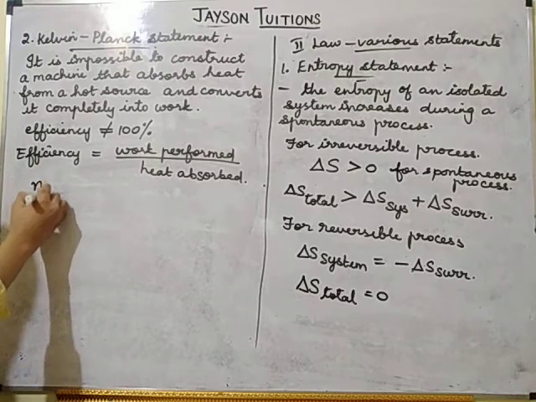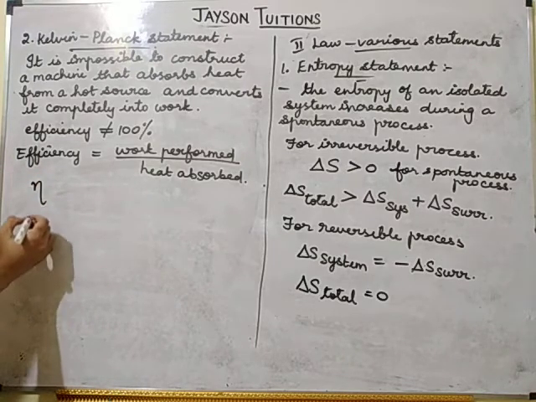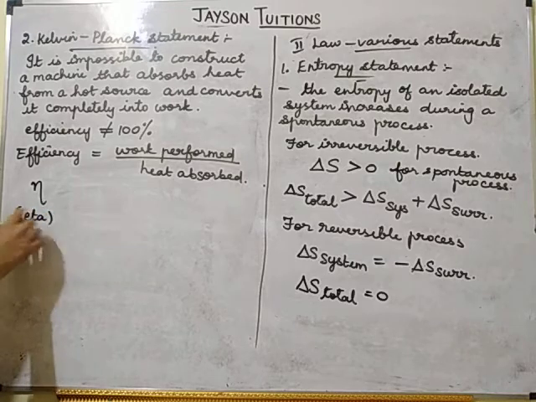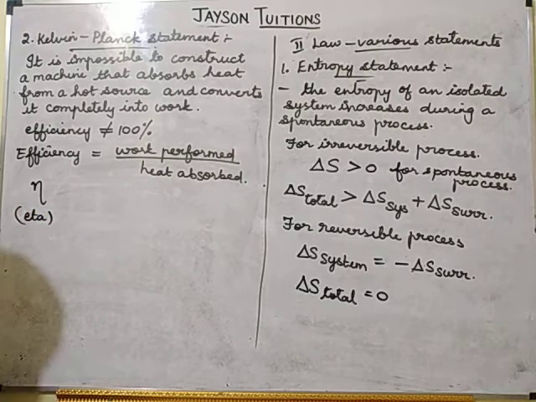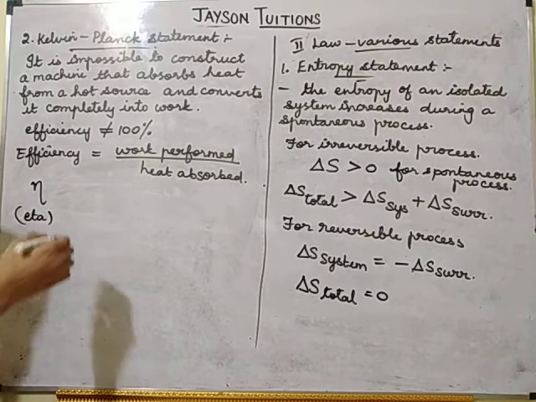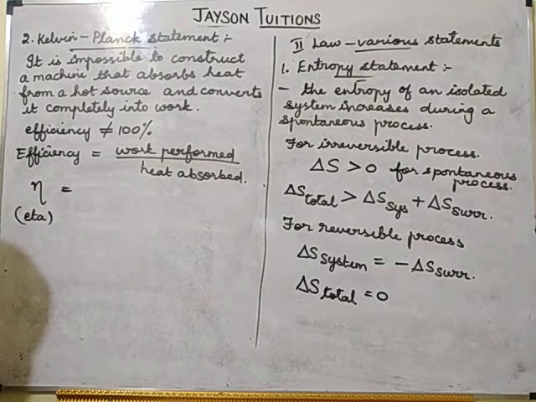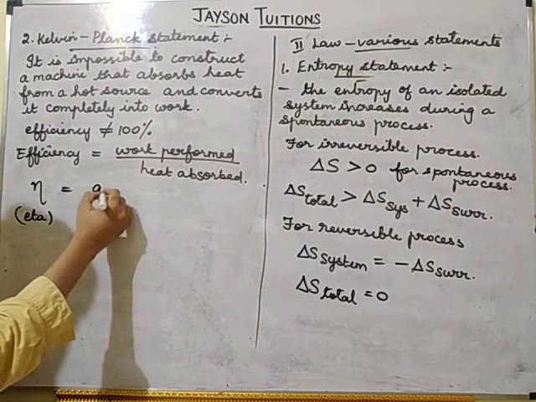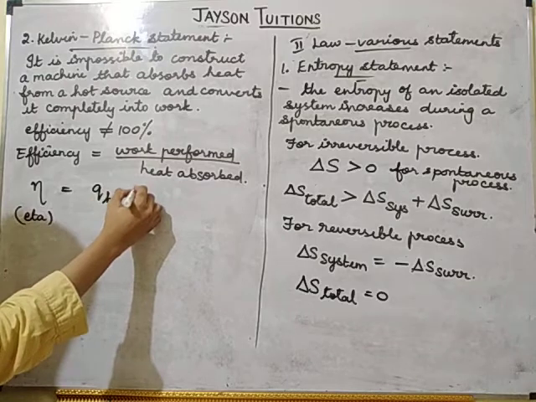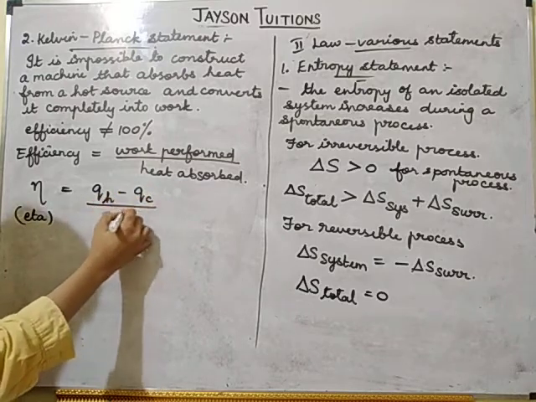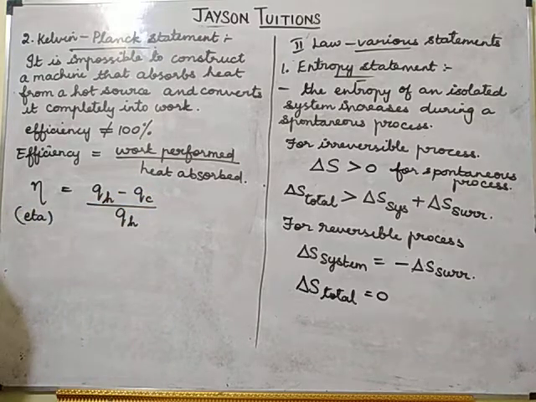The efficiency symbol is eta. Eta is equal to QH minus QC divided by QH.